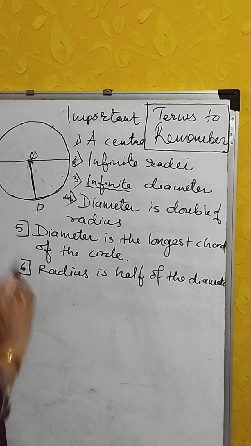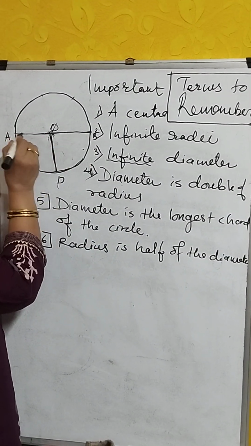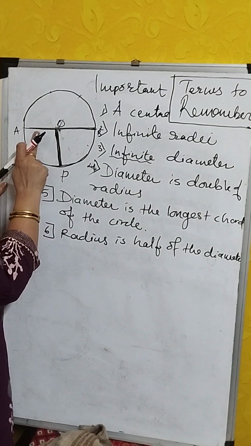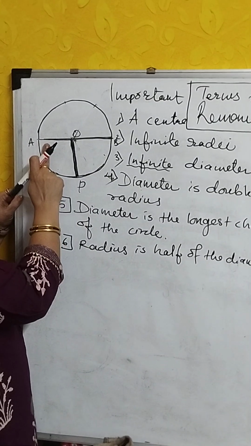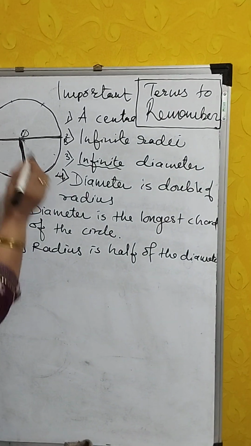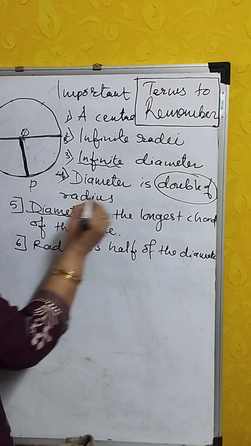Diameter AB is double of the radius. One radius, another radius, two radii make a single diameter. Diameter is double of radius.